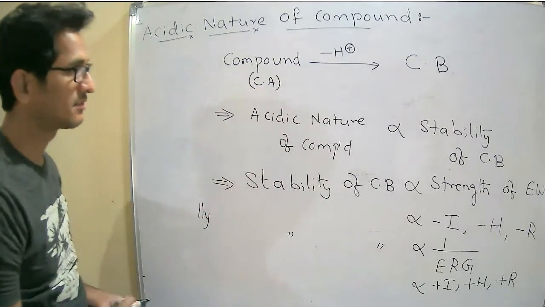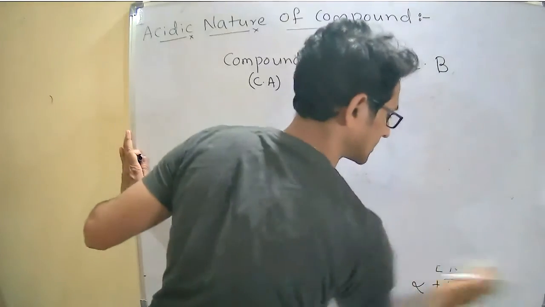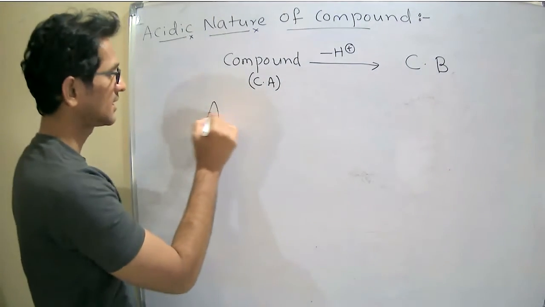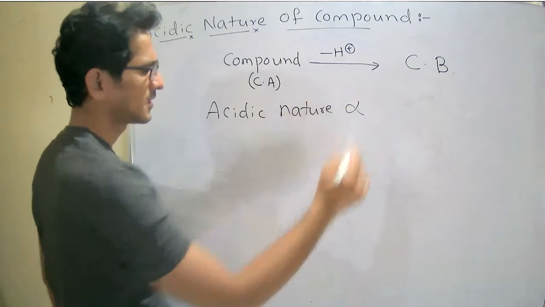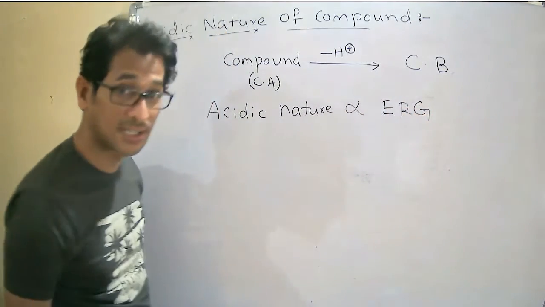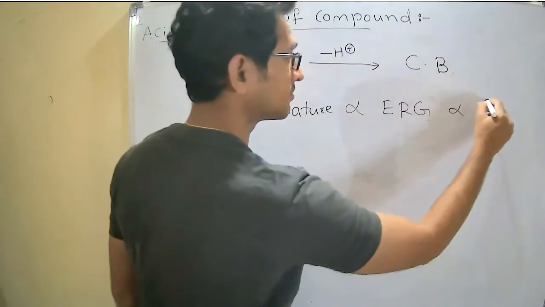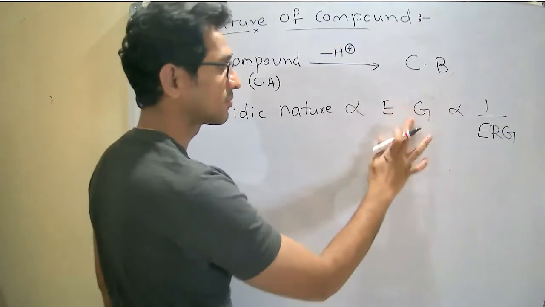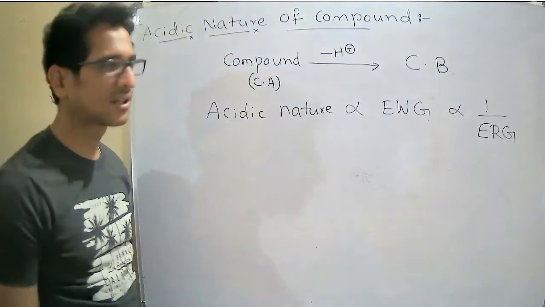From this we can conclude that acidic nature is directly proportional to the strength of the electron withdrawing group, and inversely proportional to the electron releasing group.